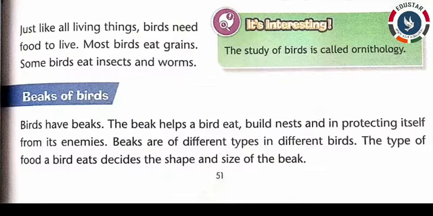Now turn page number 51. Just like all living things, birds need food to live. Most birds eat grains. Some birds eat insects and worms. It's interesting. The study of birds is called ornithology.